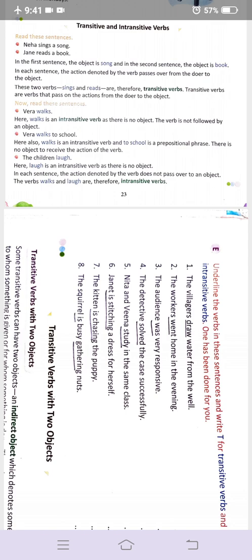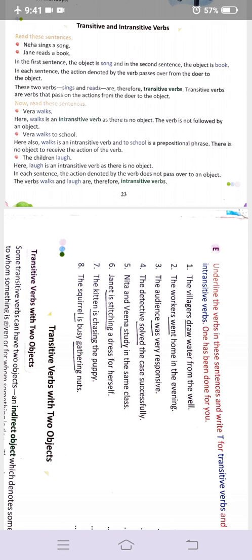If we say that Veera walks to school, here also walks is an intransitive verb. Walks is an intransitive verb, and to school is a prepositional phrase. There is no object to receive the action of the verb because it provides us a destination, that Veera walks to school. This is not about the object.